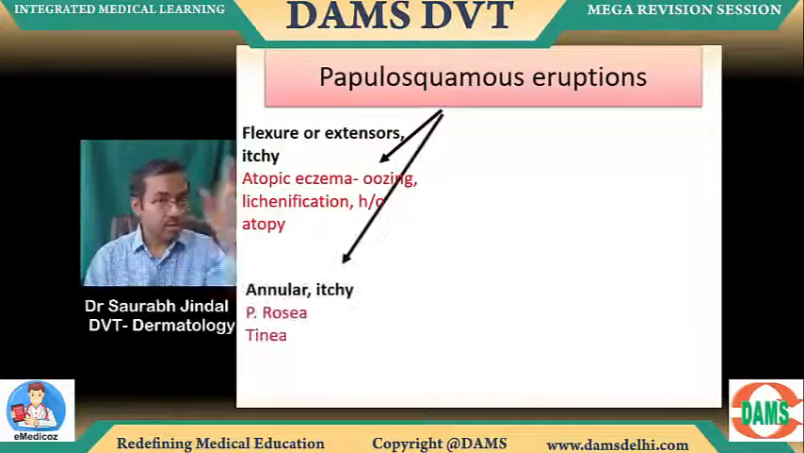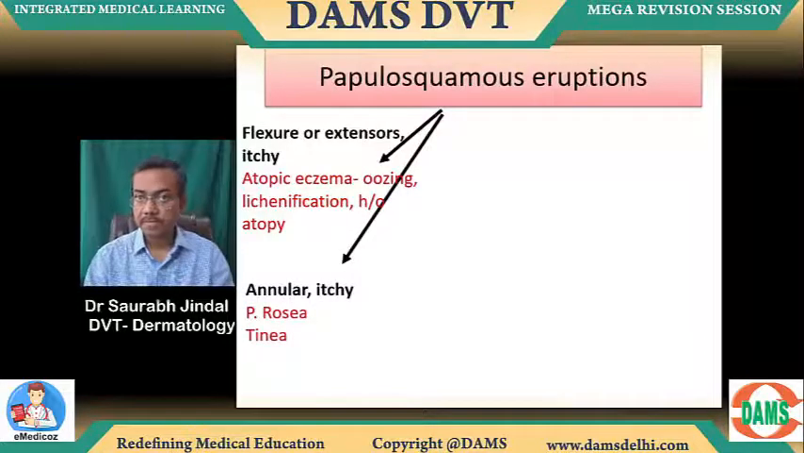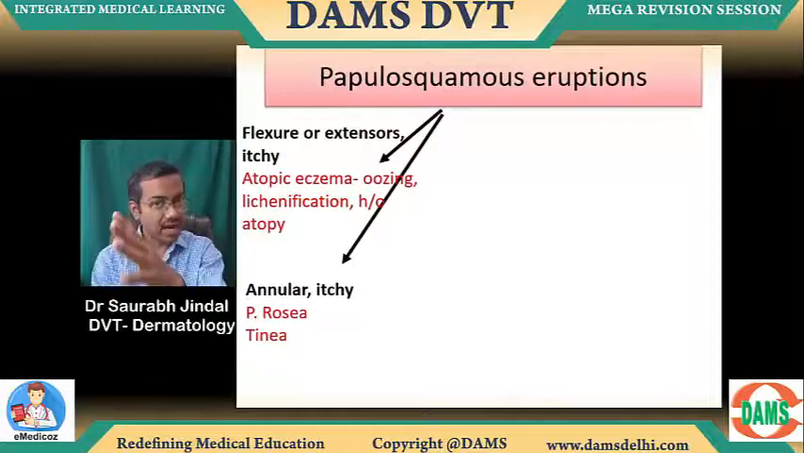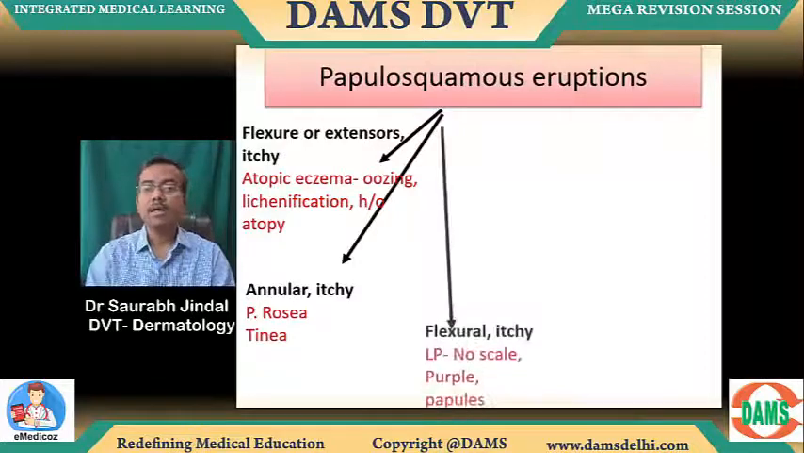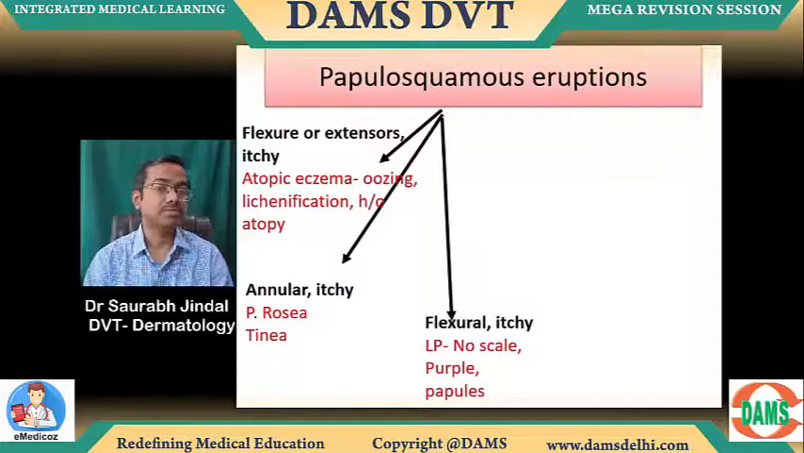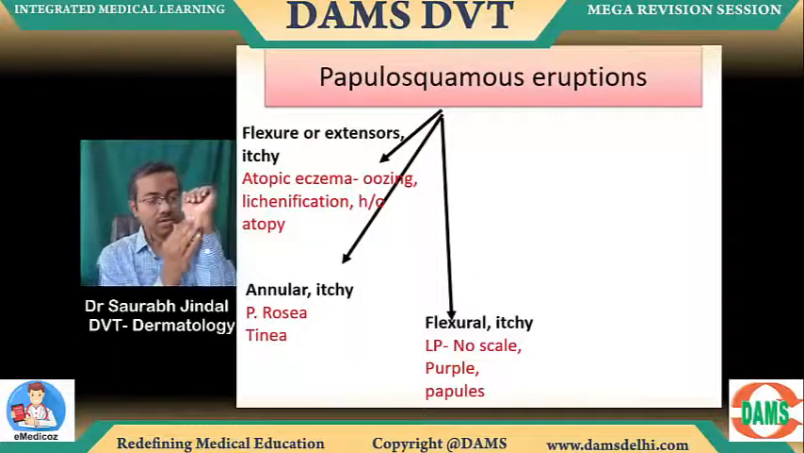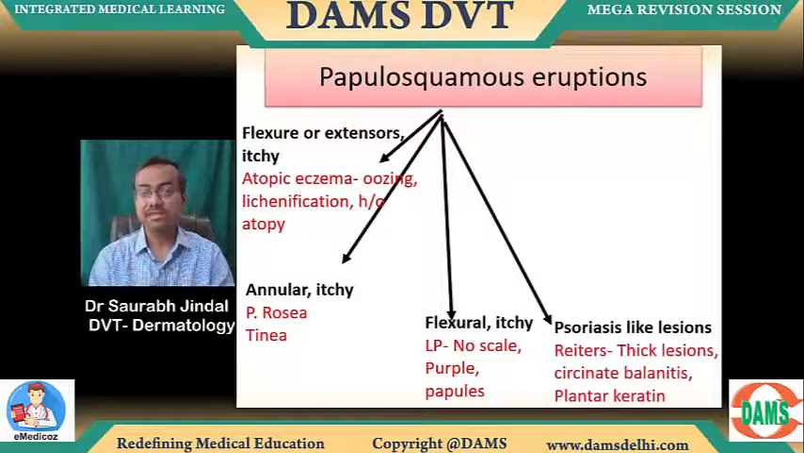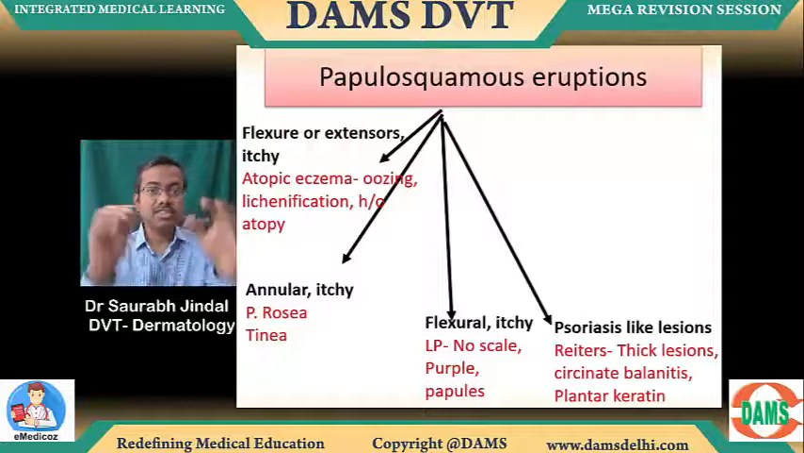If it's annular, itching, then it's either pityriasis rosea or tinea. How to differentiate between pityriasis rosea and tinea, that I will show you. Okay? If it's flexural only, itchy, but no scale mentioned, then it's going to be lichen planus. Typically purple, you know that papular eruptions on the wrist flexure is a very common site for that, but no scaling, right?